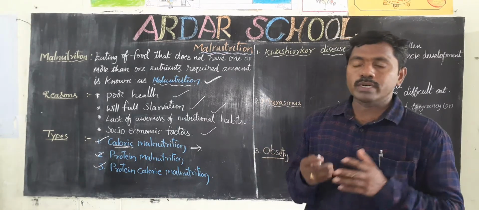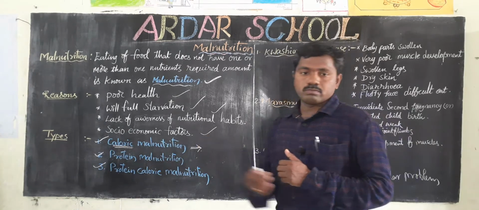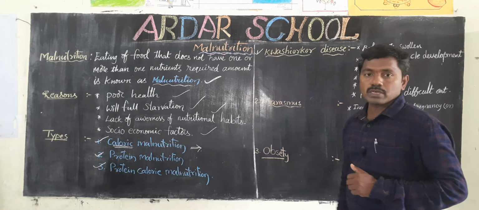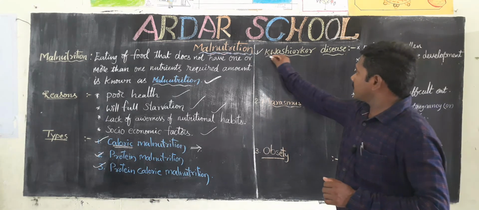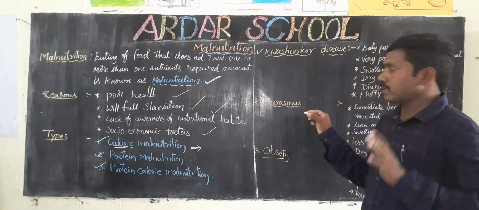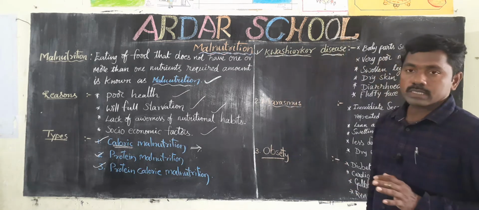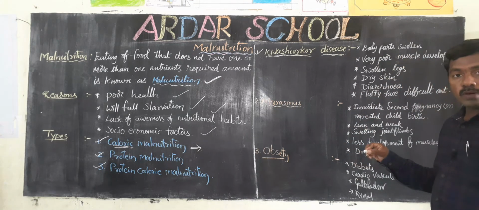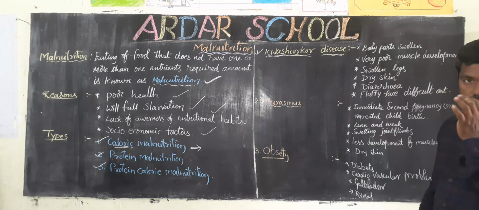kwashiorkor. The main cause is deficiency of protein. If you don't take proteins in proper amounts, we fall into kwashiorkor disease. What are the characteristics of this disease?